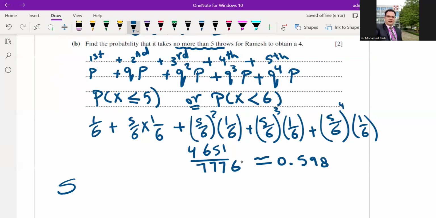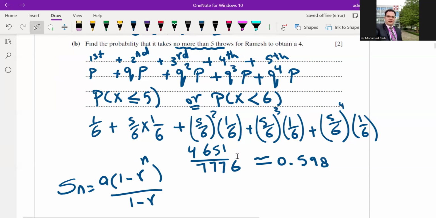So the sum, Sn, is a in brackets r to the power of n minus 1, divided by r minus 1, or it's better to write 1 minus r, so you switch the order, 1 minus r to the power of n. Now, the first term is p.